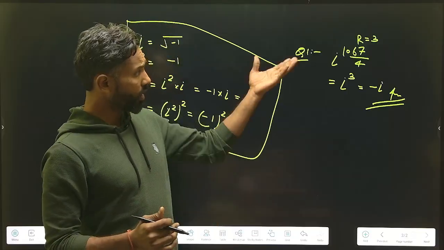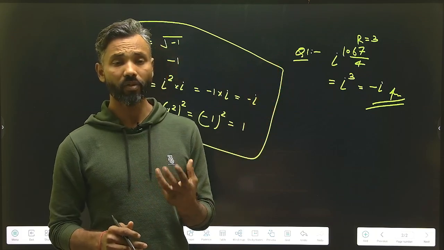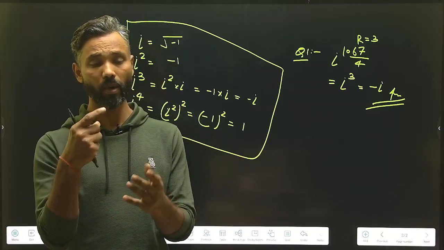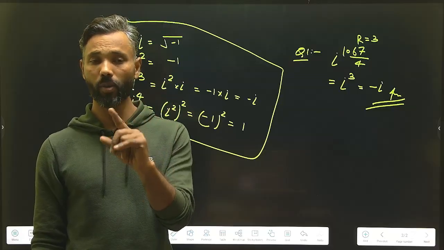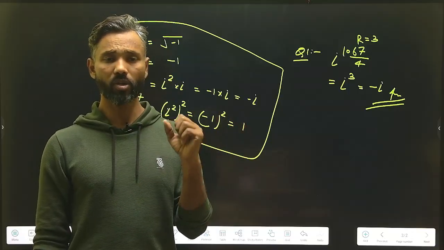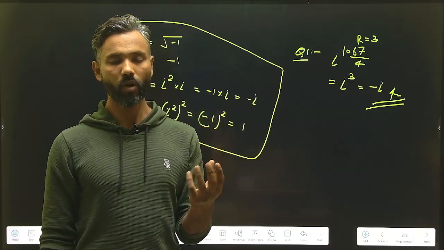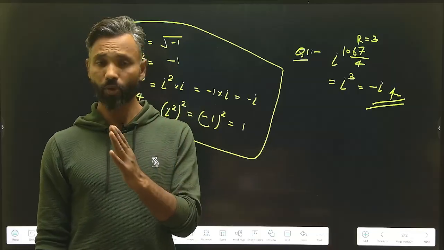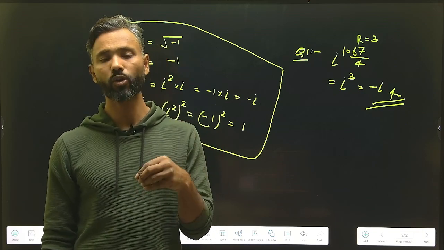So with this example, you can understand that if the power is greater than 4 and you divide that power by 4, then if you get remainder 1, that term will be equal to iota to the power 1. If you get remainder 2, it will be equal to iota square. If you get remainder 3, it will be equal to iota cube. You can't get remainder 4, you will get remainder 0. If you get remainder 0, it will be equal to iota to the power 4, which means it will be equal to 1. Understand that? This is the very basic thing you have to keep in your mind.